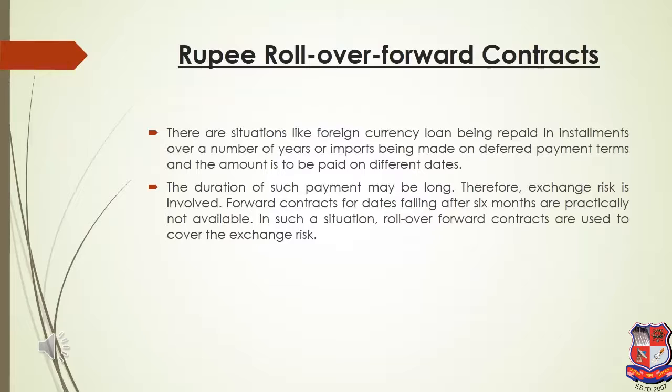The duration of such payment may be long. As I said, the duration of payment is more than 6 months, and therefore exchange risk is involved. Yes, there is definitely exchange risk, the risk of the currency not being available, because the contract is available only for 6 months. Forward contract dates falling after 6 months are practically not available. In such a situation, rollover forward contracts are used to cover the exchange rate risk. In the next slide I'll explain in layman's terms the meaning of a rollover contract.